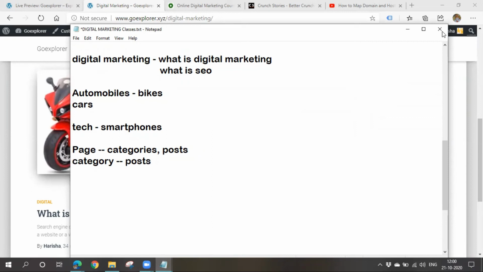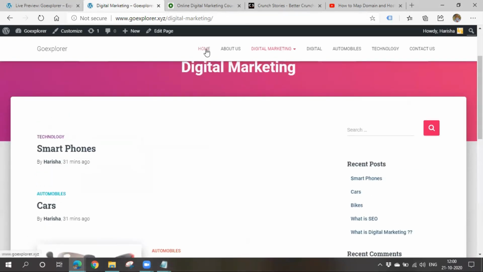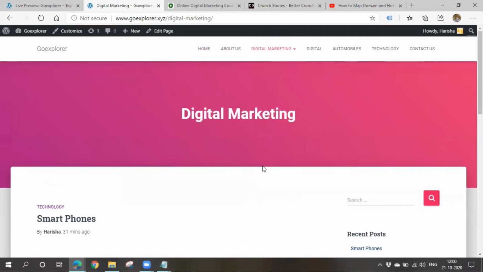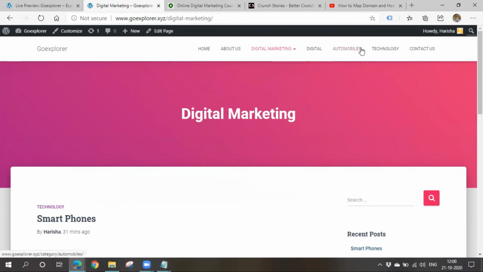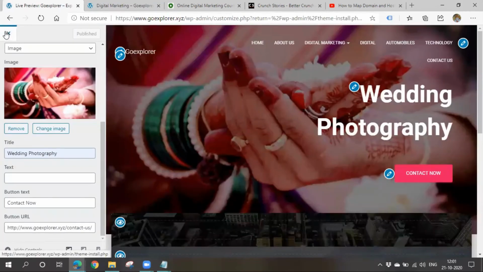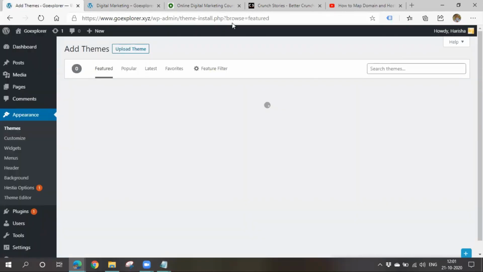So we can add a page, we can also add a category, we can also add a post in the menu. But the reason we are not adding posts is, if we write 100 articles or 100 posts, can we place all those posts in the menu bar?